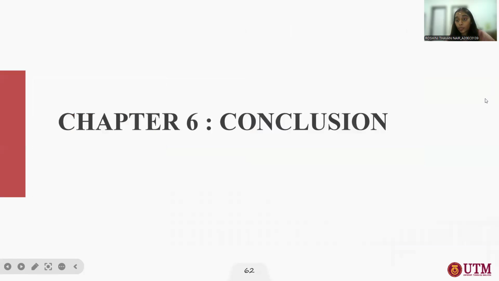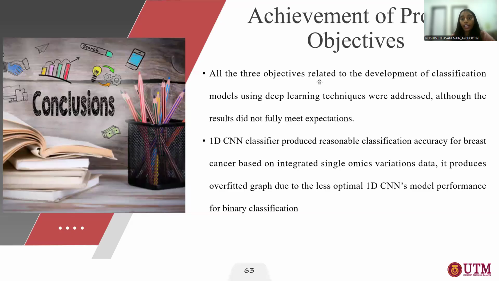Next, I would like to explain chapter 6, which is the conclusion of my FYP. First of all, I would like to explain my achievement of project objectives. All three objectives are related to the development of a classification model using deep learning methods, although the result we obtained did not fully meet the expectation. The 1D CNN classifier produced a reasonable classification accuracy for breast cancer based on integrated single omics variations data, but it also produced an overfitted graph due to the less optimal 1D CNN model performance for binary classification.